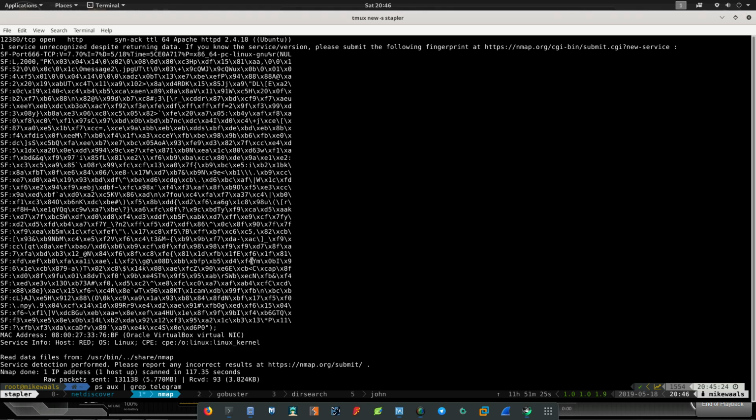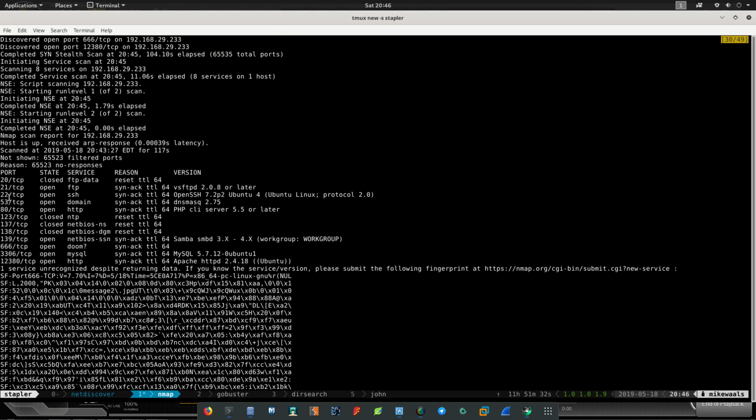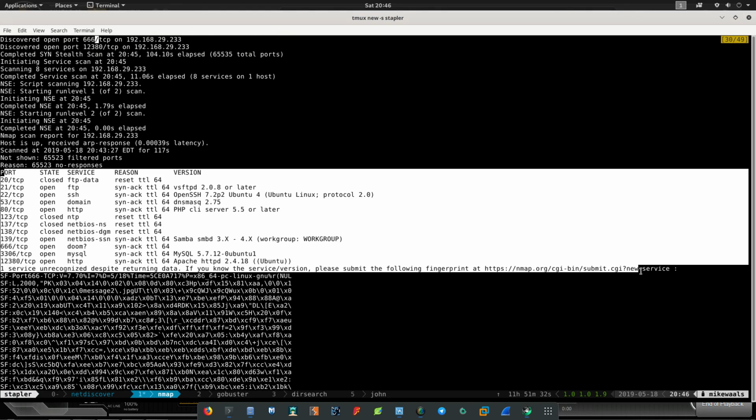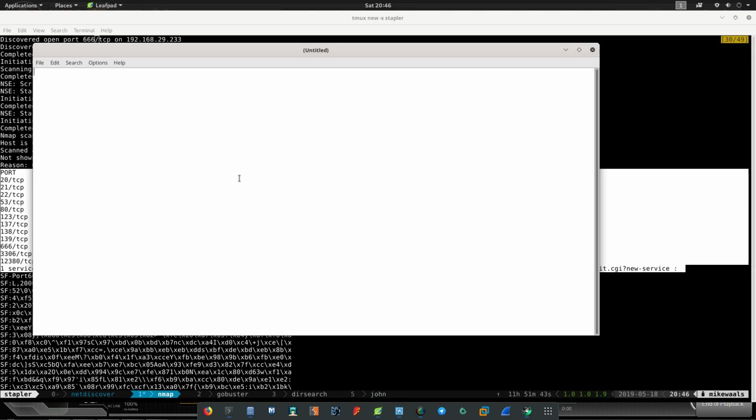So now it has completed the scan. We'll see what ports it has found. We can see these ports have been found, and these are the service versions. Let's note it down.